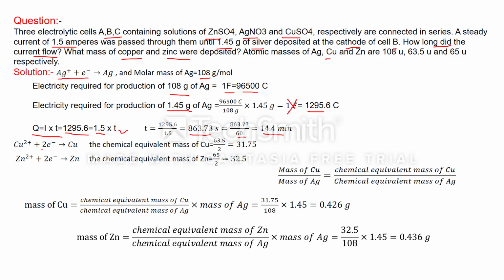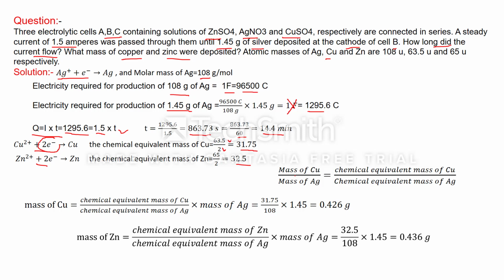So again we will find the equivalent mass of copper and the equivalent mass of zinc. These are the electrode reactions. From this we can find the equivalent mass of copper, 63.5 divided by 2. Why 2? Because these 2 electrons are required to reduce. This is equal to this one. In the same way for zinc, 65.2 divided by 2 is equal to 32.5.